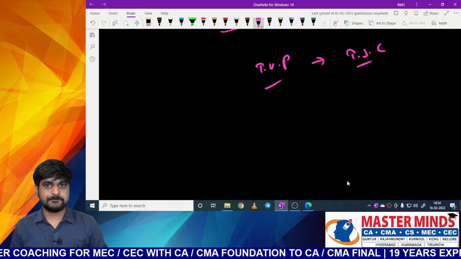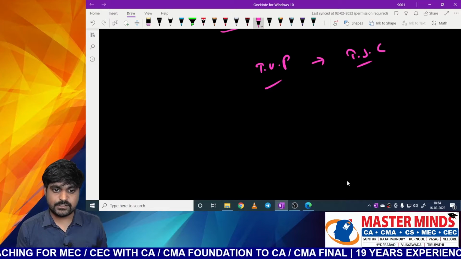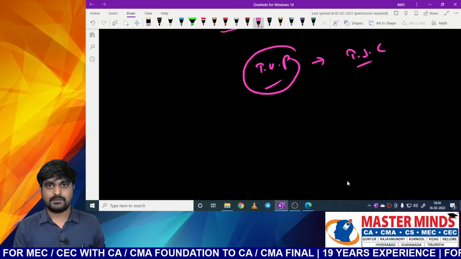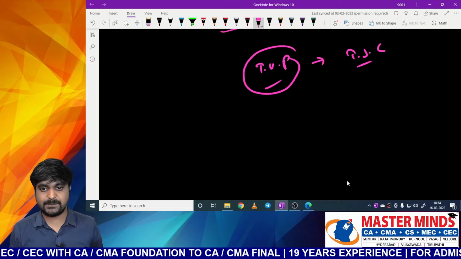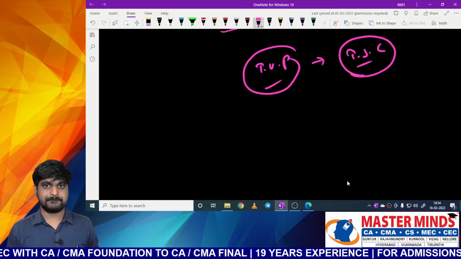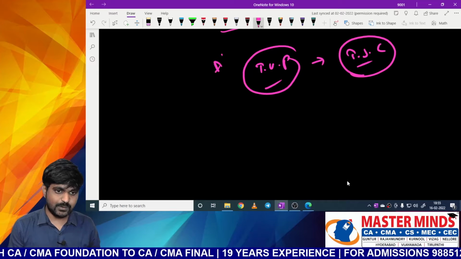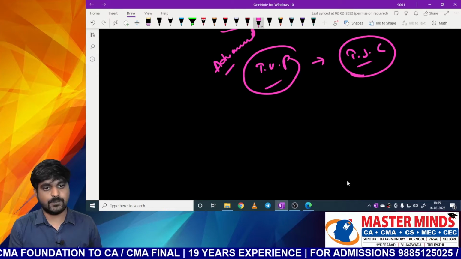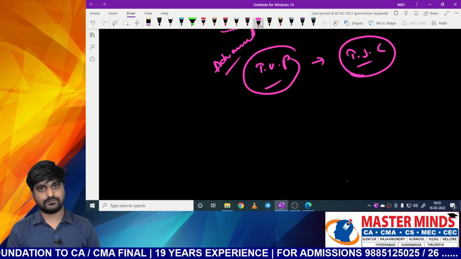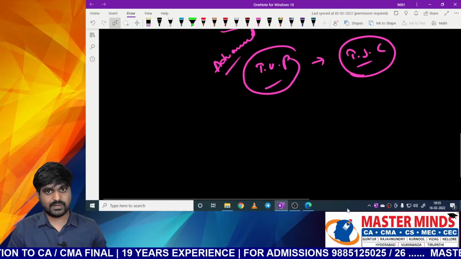So what I did here, I just kept total voting power in the place of total share capital. But this is a very advanced point and not so important from the examination point of view. So this is all about a government company.